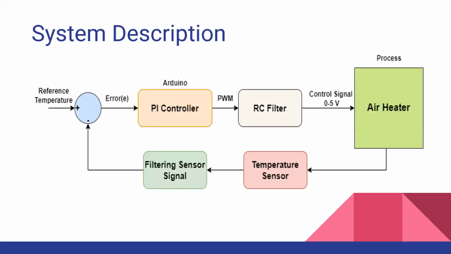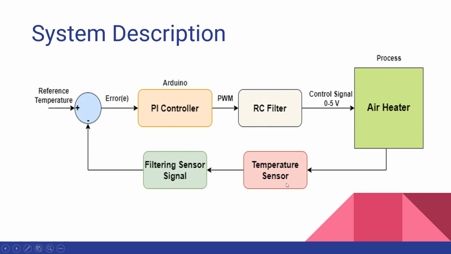Moving to the next slide, here we have the system descriptions. We can see the Arduino as a PI controller, which is sending signals to the air heater. But as Arduino is sending digital signals, air heater only receives the analog signal. So we have to convert that with the physical RC filter, so that air heater can receive control signals from the Arduino.